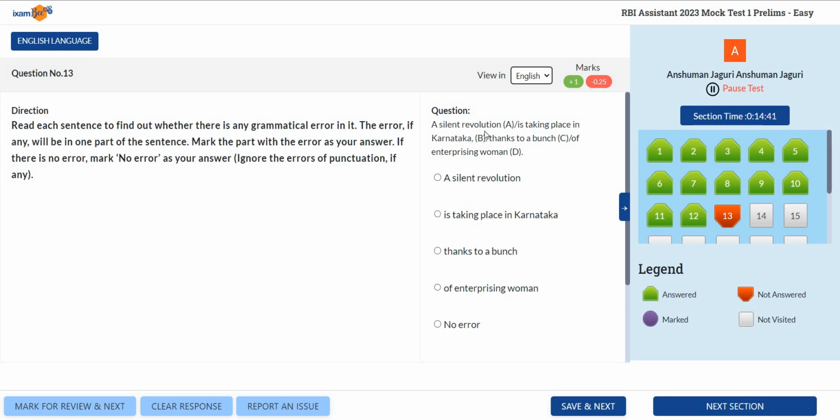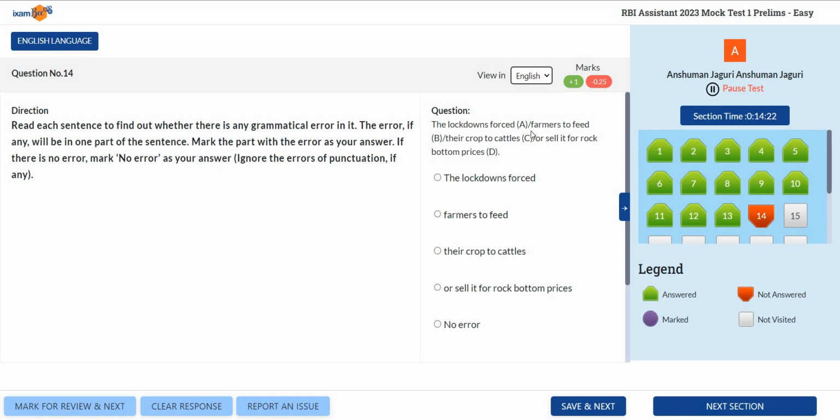See, let's quickly read. Okay, and we find here of enterprising. See what it is. It has to be women, right? Thanks to a bunch of. So it cannot be singular. It has to be women.